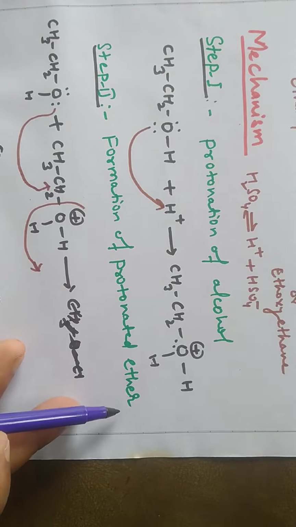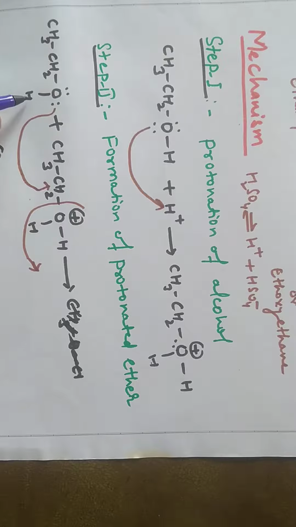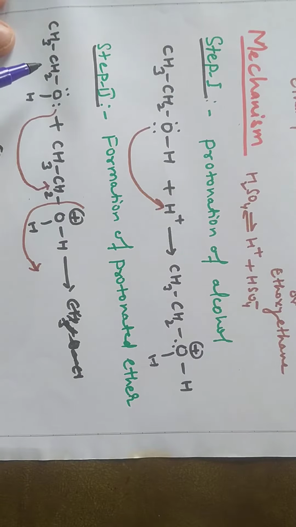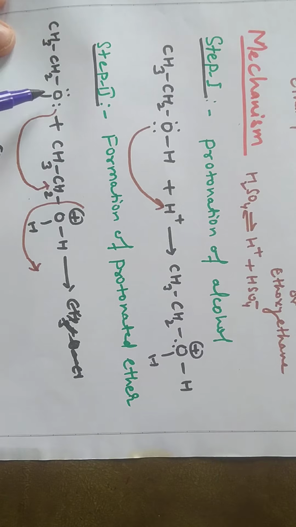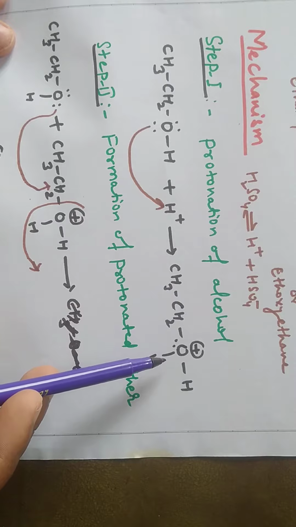Now in step 2, formation of protonated ether. Here you will see that this is another molecule of ethanol. I have told you that two molecules of ethanol are involved in this reaction. So this is the second molecule and this is the species formed.